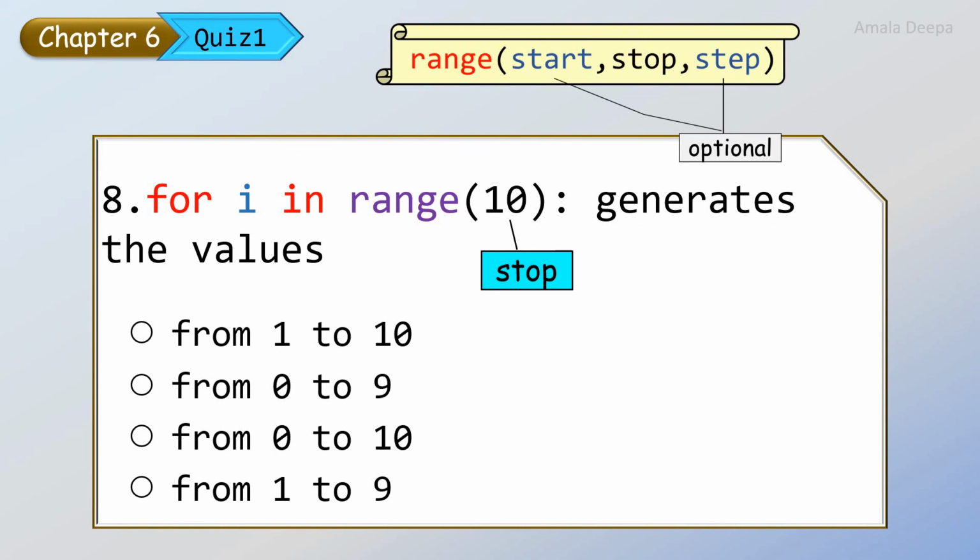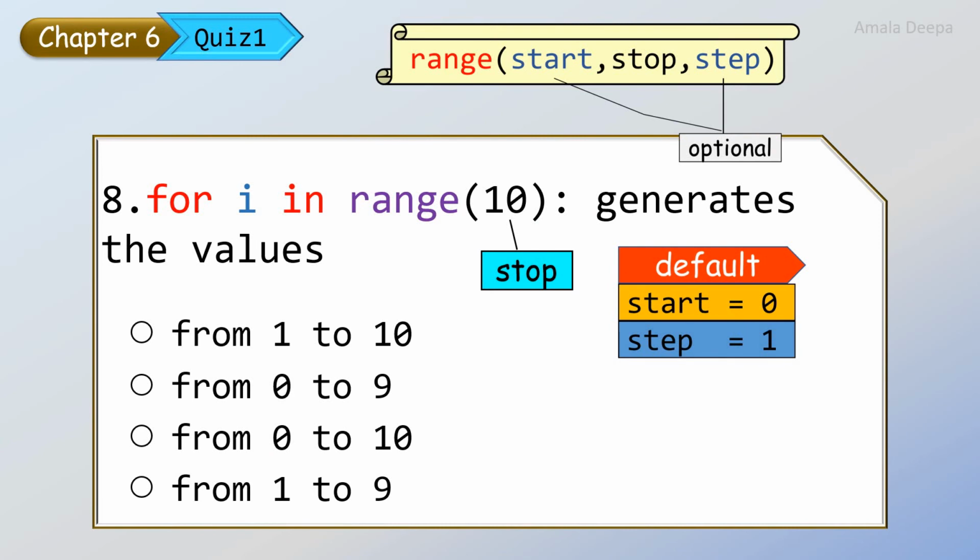They take default values. That is start is 0 and step is 1. And also range function will generate only up to stop minus 1. So range 10 means it will generate up to 9.